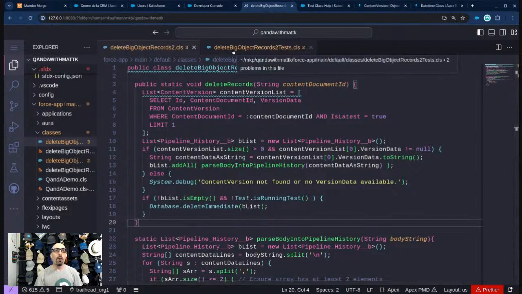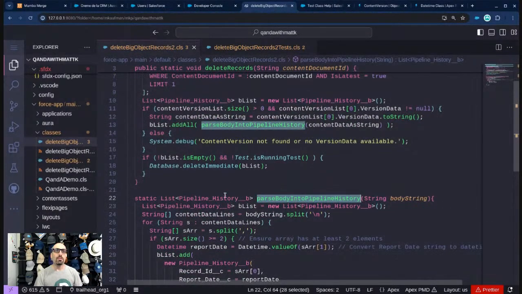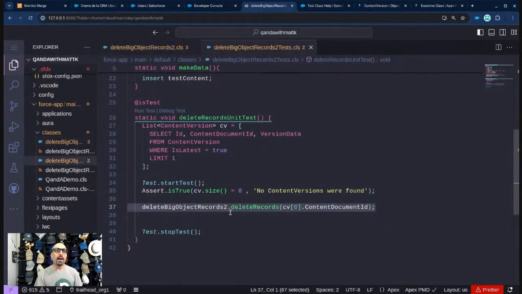We have, oh, the assertion. I almost forgot. So I can now do an assertion to ensure that this pipeline history is returning a list, this parse body into pipeline history. So let's do that.